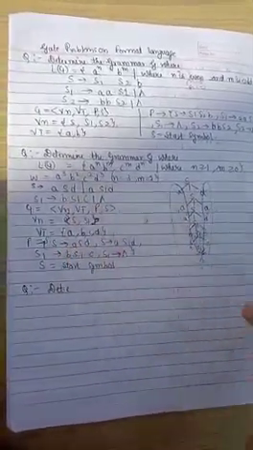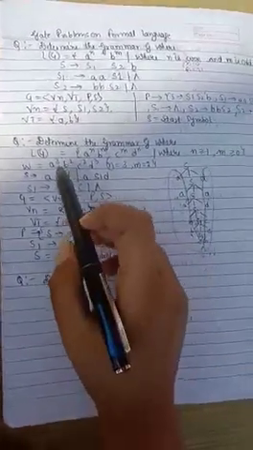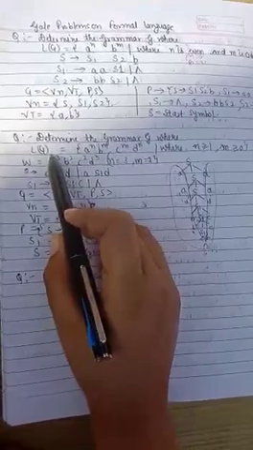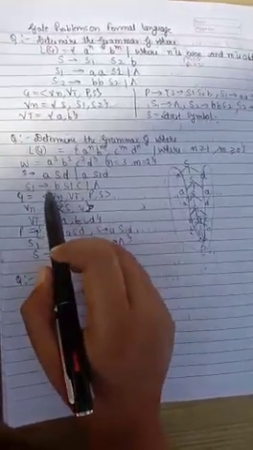You can also take a string which is not acceptable by the grammar. Just for proving, I am using here a string that is acceptable by the grammar. So this is my production rule which I am using here.